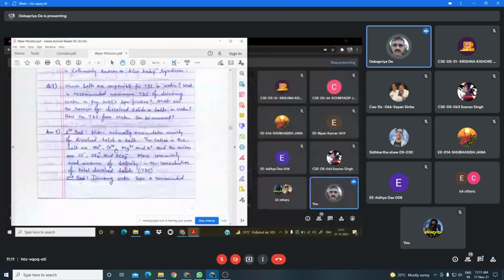As a result, massive evaporation of the surface water will occur. And due to massive evaporation, the salt concentration in the water body is increased. These are the various reasons due to which the salt concentration in the water body will increase.